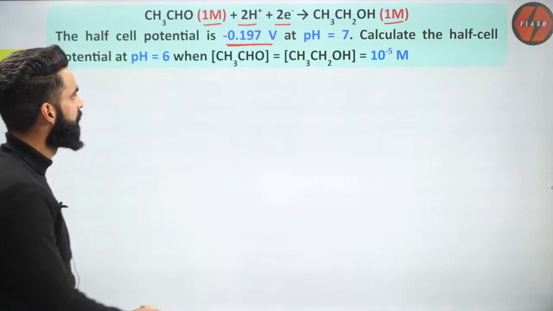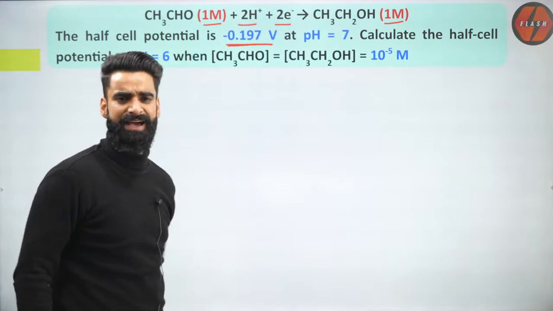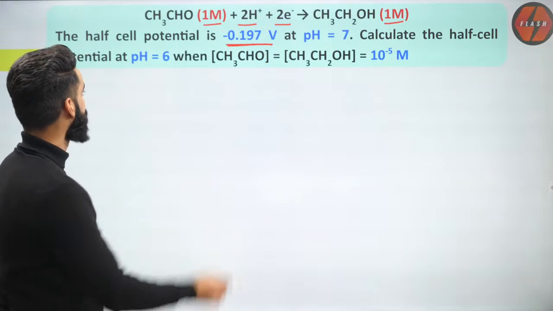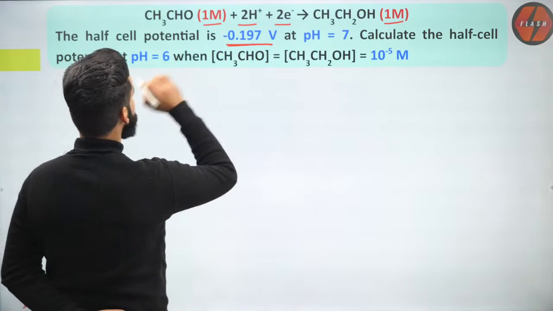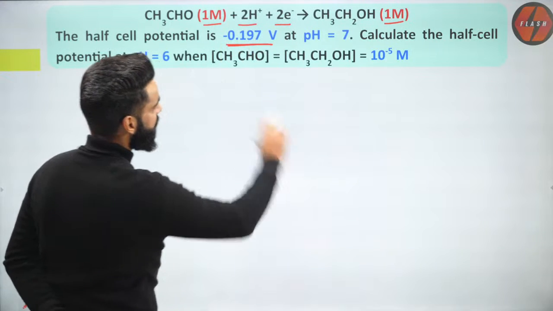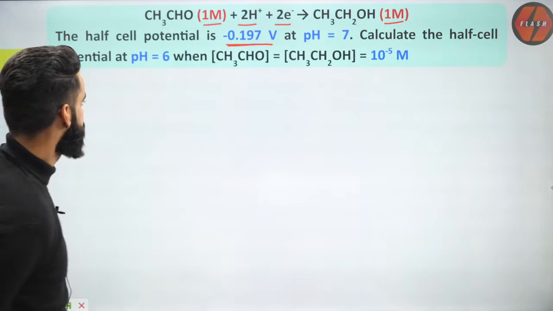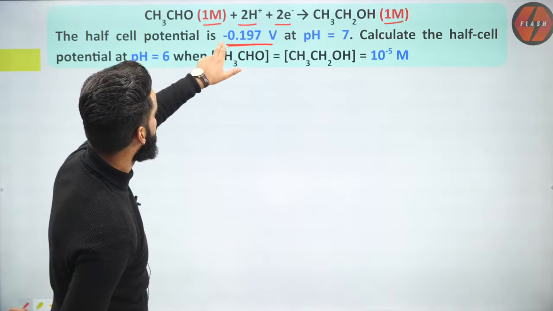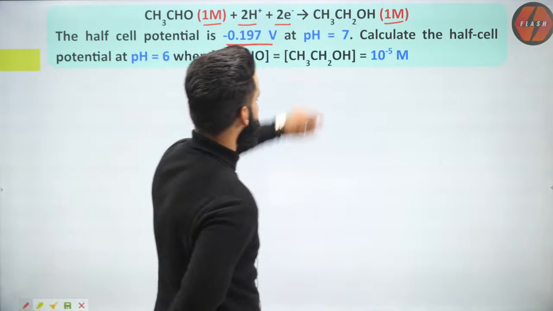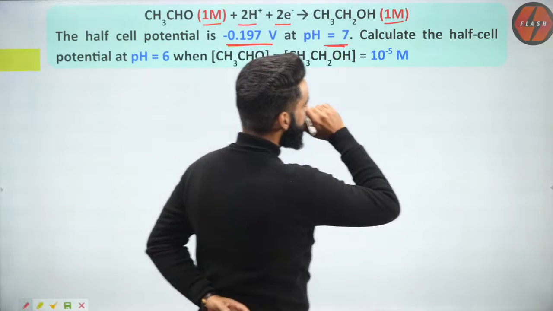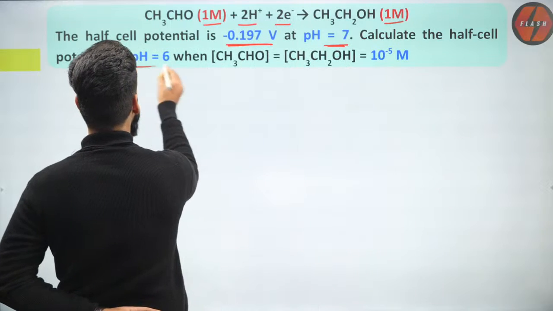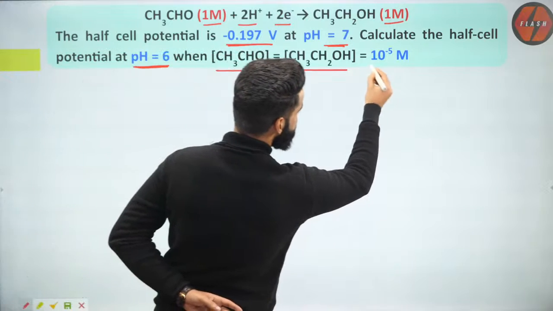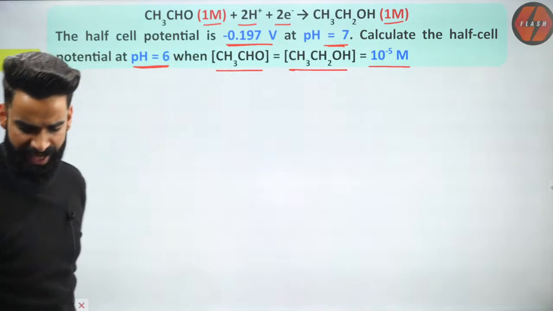What do we mean by this? First thing, if I ask you, is this a reduction reaction or oxidation reaction? Electrons are being gained. So this is the reduction reaction. So this cell potential means he's talking about the reduction potential. So reduction potential of the electrode whose reaction is this is minus 0.197 at pH equal to 7. Calculate the half cell potential at pH equal to 6 when the concentration of this is equal to 10 power minus 5 molar.